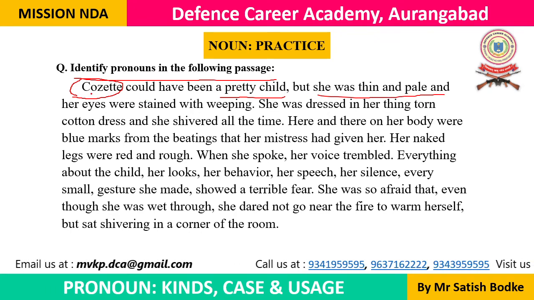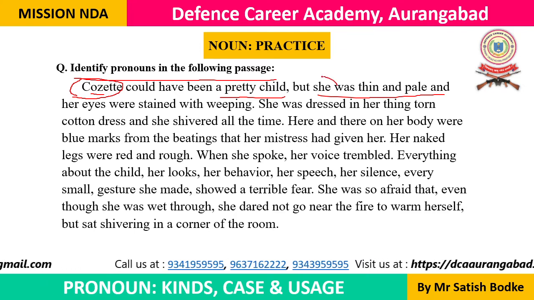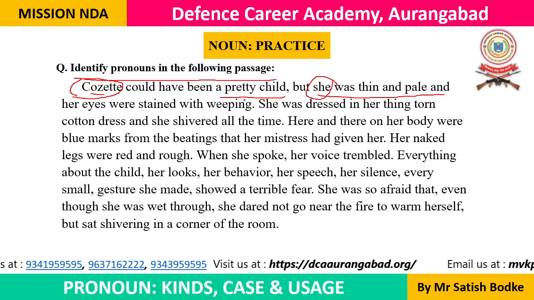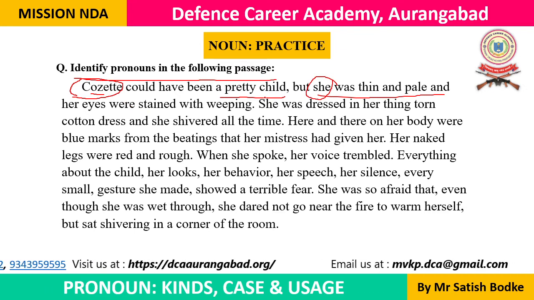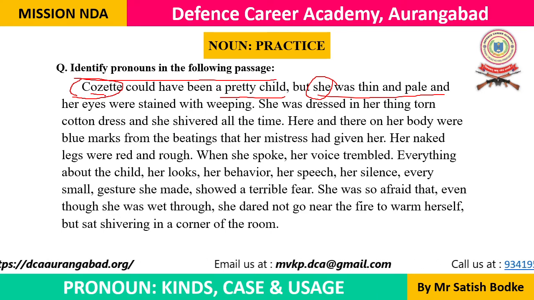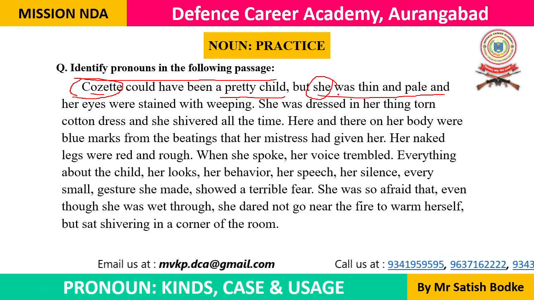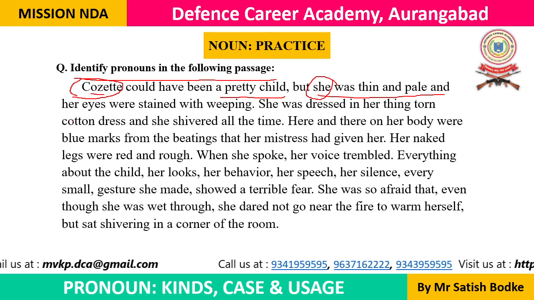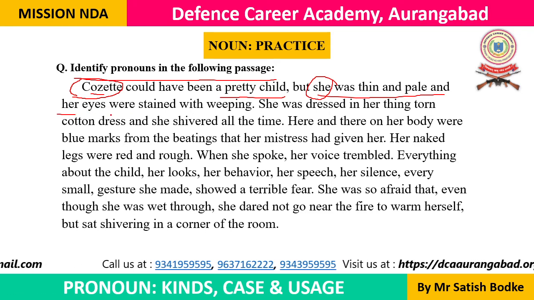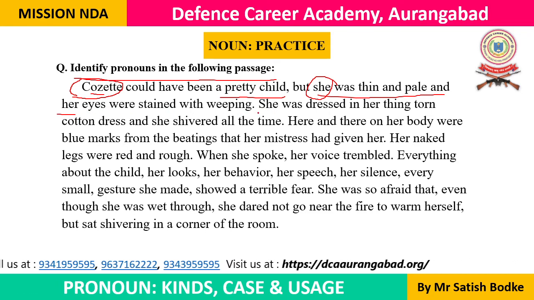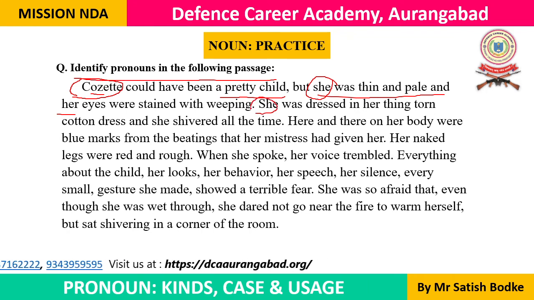Instead of the noun Cosette, we are using a pronoun here, she. What would happen if I repeat this noun? Cosette could have been a pretty child, but Cosette was thin and pale, and Cosette's eyes were stained with weeping. Cosette was dressed in her thin torn cotton dress, and Cosette shivered all the time.